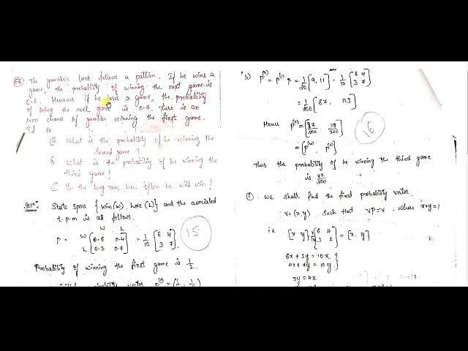Now come to the next one. On the other hand, if he loses a game, the probability of losing the next game is 0.7. It is about losing the game now. Then what is the probability of winning the next game? Then obviously it is 0.3, because then the sum will be 1, isn't it? 0.3 plus 0.7 will become 1.